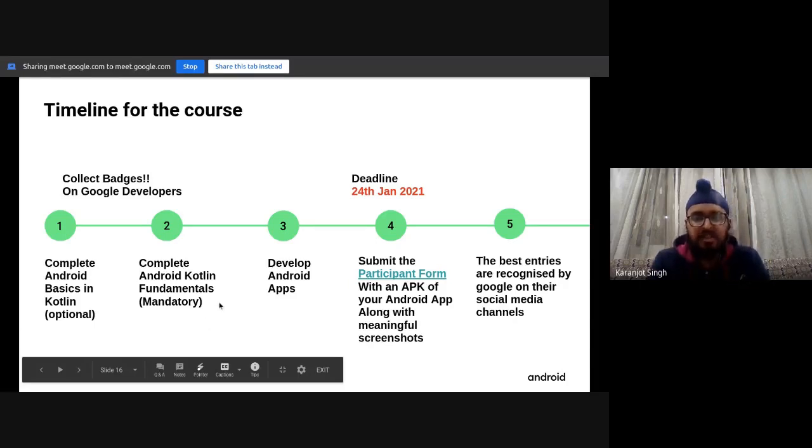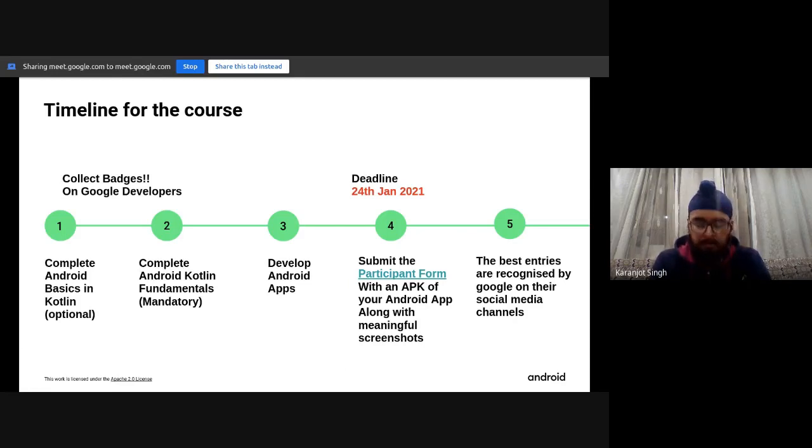There'll be a few more details for the form, and I'll share it to you along the process, right? And the cherry on the top here is the best entries will be recognized by Google on their social media channels. You'll also get certificates, and Google will be posting about your apps on their social media. It's a really privileged thing if Google does that for you. If this program would be at my time, I would rush into this program to make the best apps possible. So it's a really big thing.